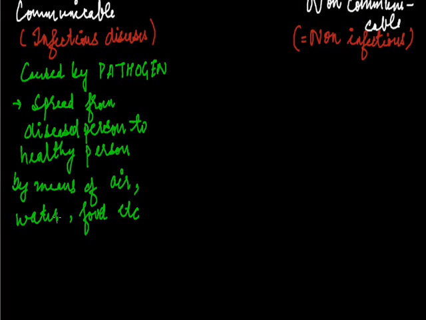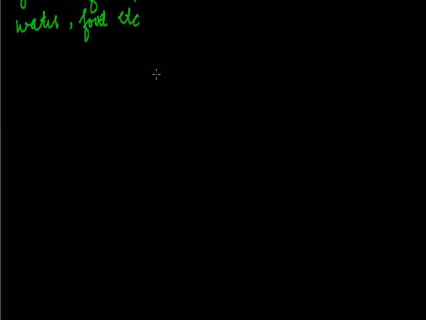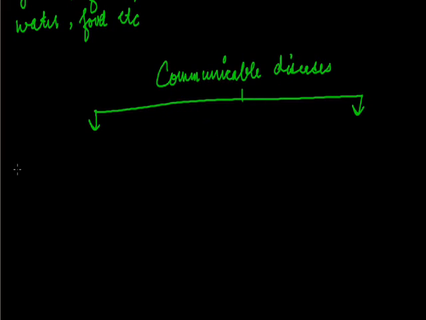Now this communicable disease is again categorized into two types: contagious and non-contagious.